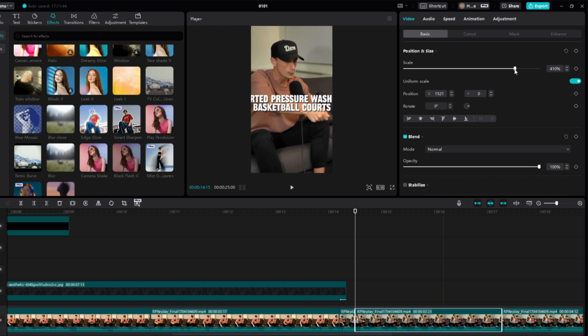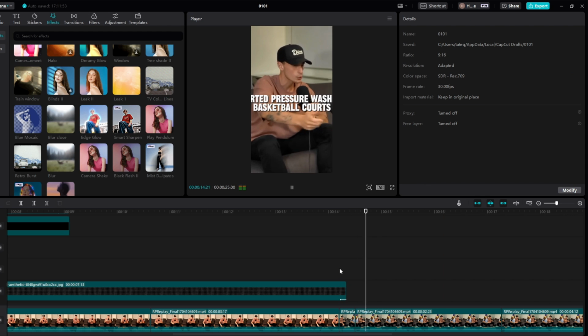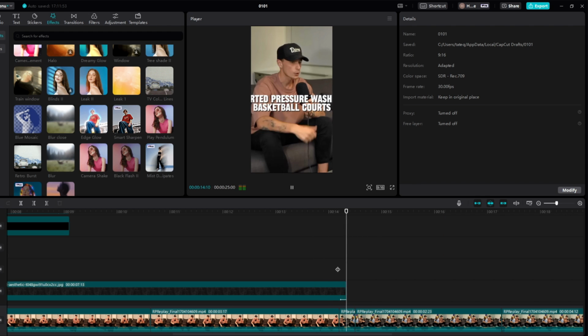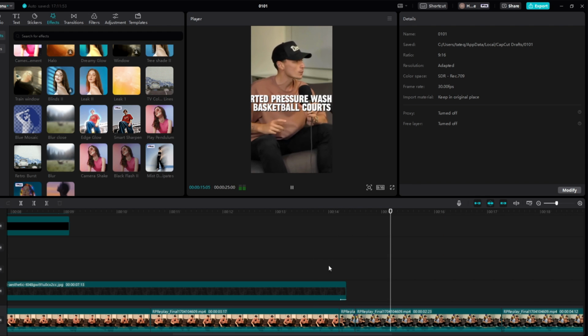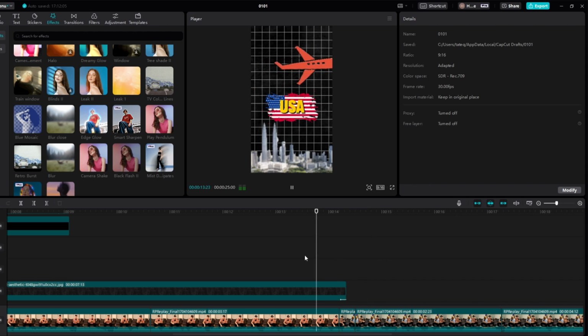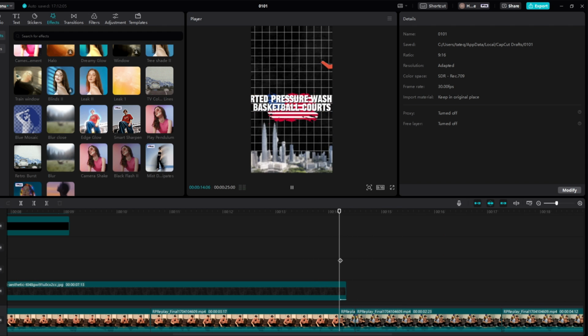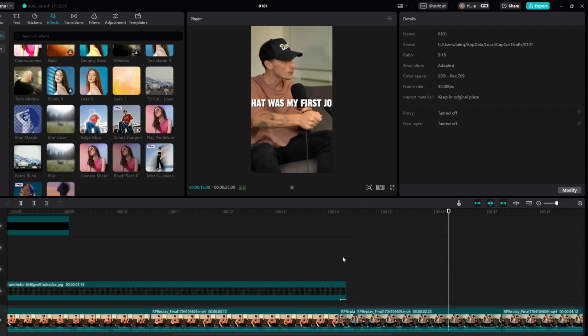And then we'll zoom it in just on this part, just a tad, not too much. We'll bring him down a little bit, just like so. Started pressure washing. And then we'll zoom this in a bit more, just so it's more noticeable as well. United States, started pressure washing basketball courts. That was my first job.